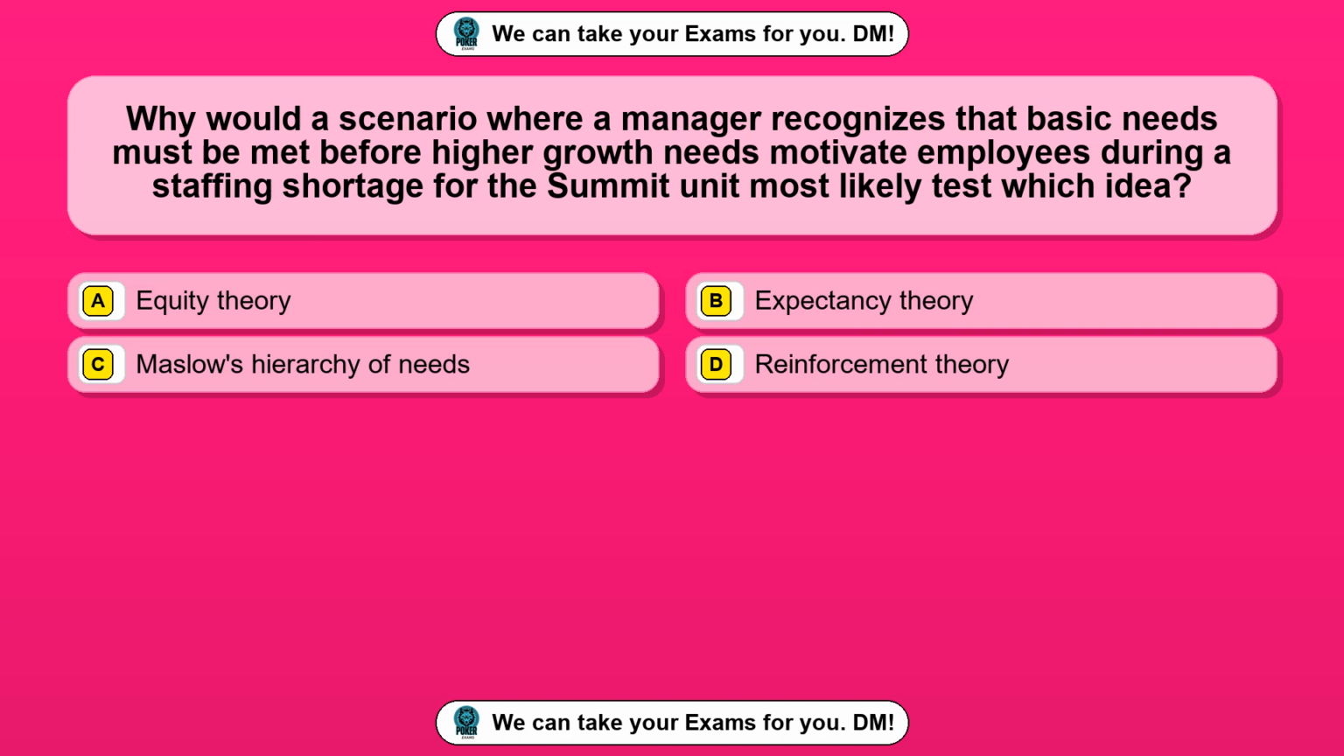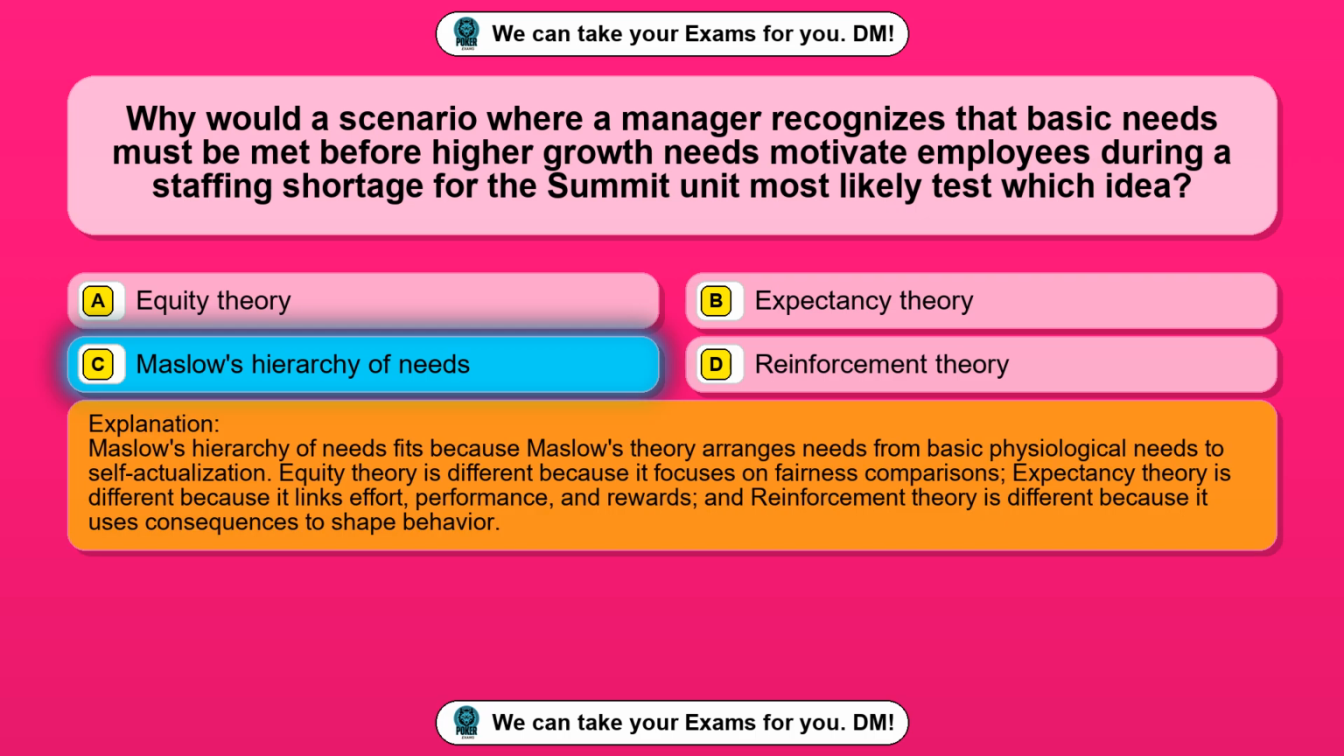Question 93. Why would a scenario where a manager recognizes that basic needs must be met before higher growth needs motivate employees during a staffing shortage for the summit unit most likely test which idea? Option A, equity theory. Option B, expectancy theory. Option C, Maslow's hierarchy of needs. Option D, reinforcement theory. The correct answer is option C, Maslow's hierarchy of needs.